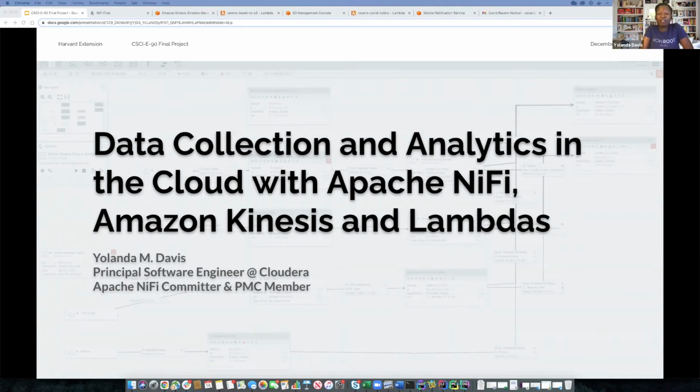I am a principal software engineer at Cloudera, and today I will demonstrate how we can perform data collection and analytics in the cloud with Apache NiFi, AWS Kinesis, and Lambdas.